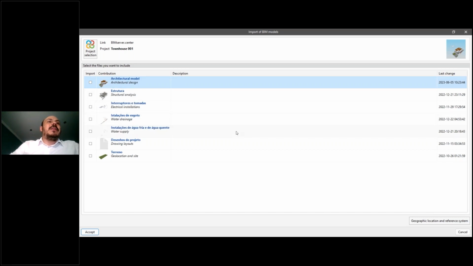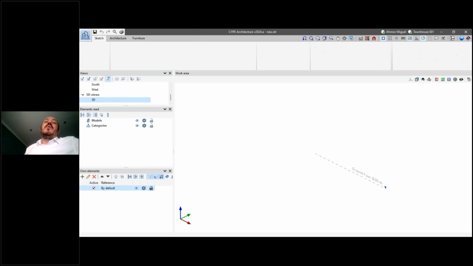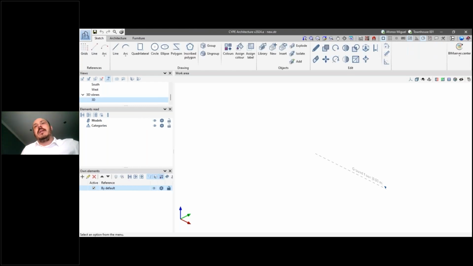So it depends on the software I am using now, or the aim that I have for this project. So I can select these contributions or not. Let's imagine in this case I don't have to select anything because I'm just starting the project. And then the interface of CYPE architecture will be running and ready to start working with this 3D model in this case. Okay.